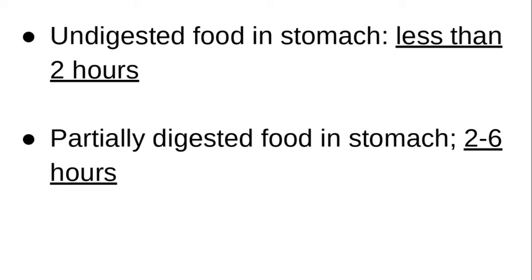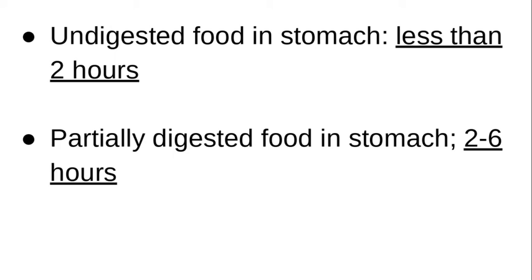So if there are restaurant receipts or surveillance video that shows a person having a meal, and then that shows that that food is largely undigested in the stomach, then you can assume that that person died less than 2 hours after eating. If partially digested food is found in the stomach, then medical examiners will assume 2 to 6 hours after the person ate is when they died.